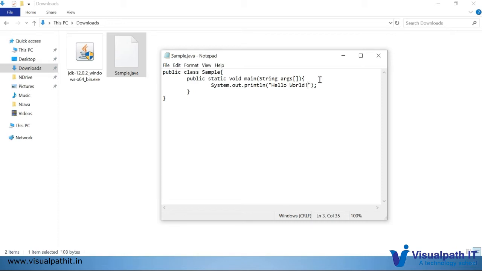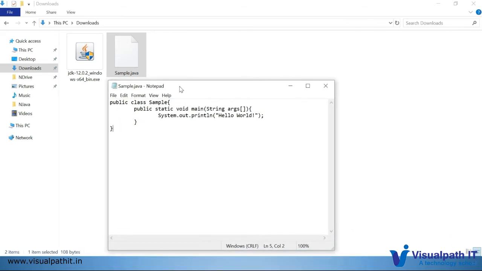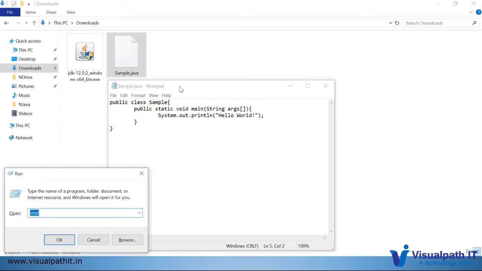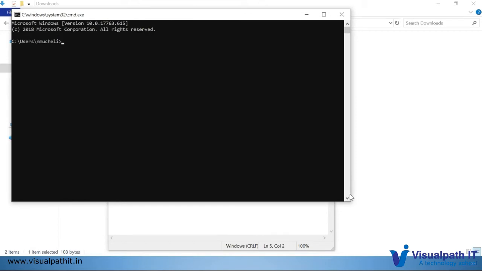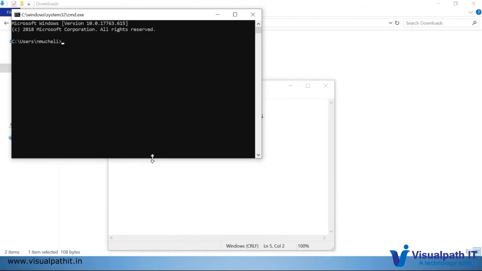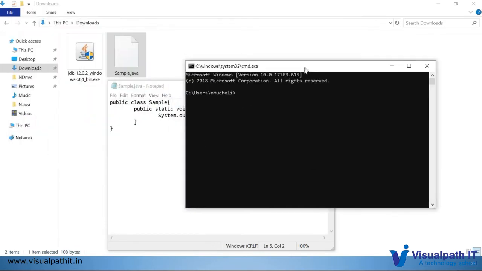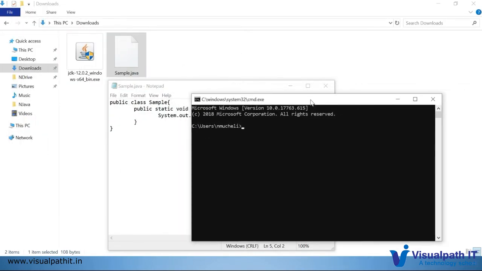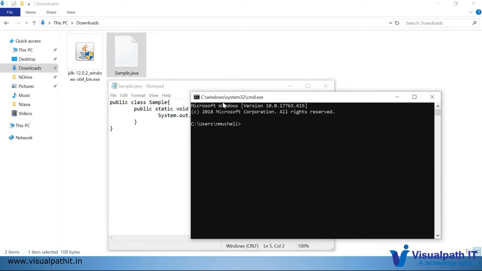I'm done with it. So this is a simple Java program I have written. The whole intention of this program is to print a hello world message. I've saved it, and I need to execute this program. For that, I'm opening the command prompt. I'll minimize this window so that you can see all the content. We need to go to the download folder where our source file is available.